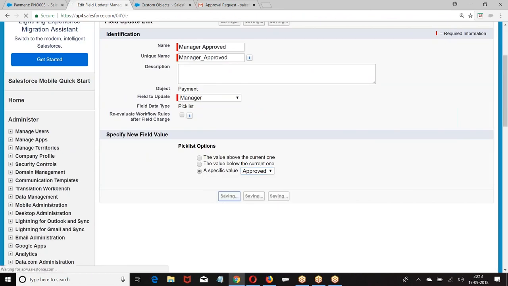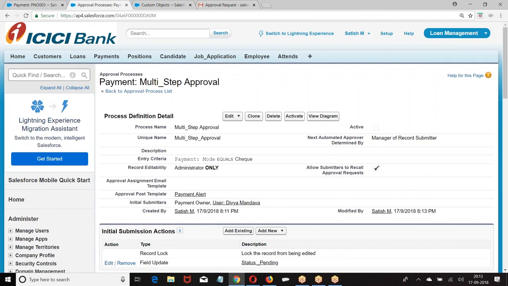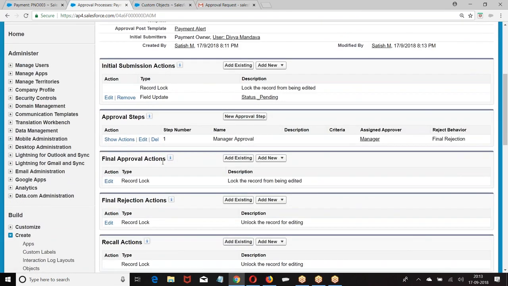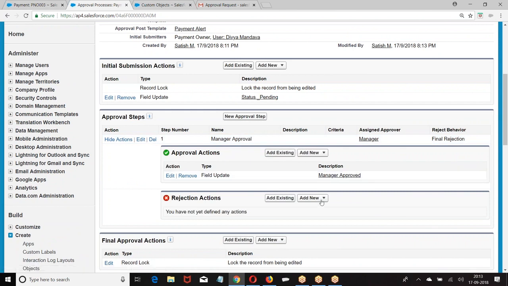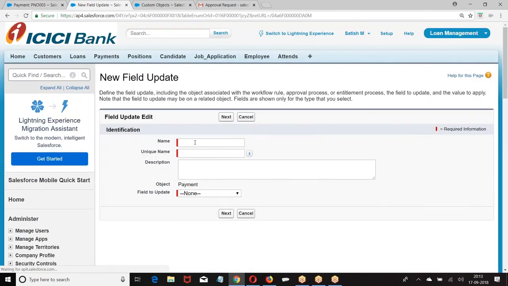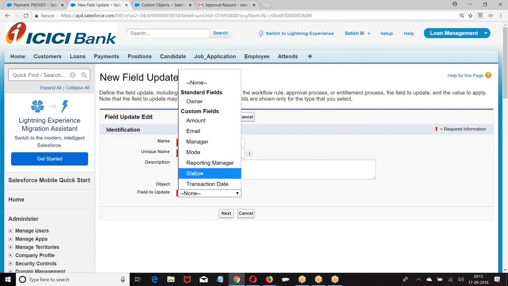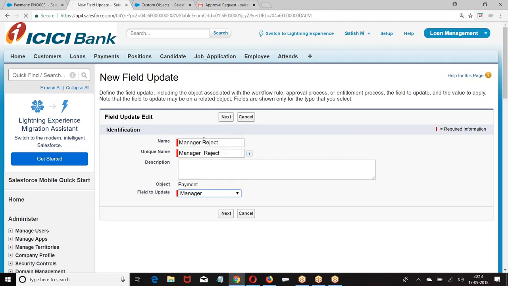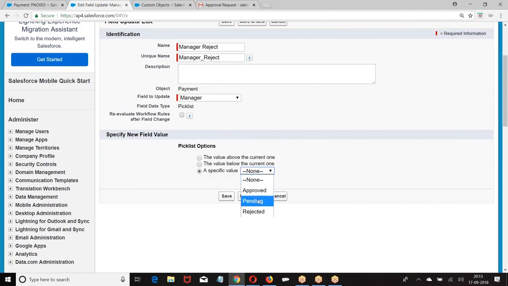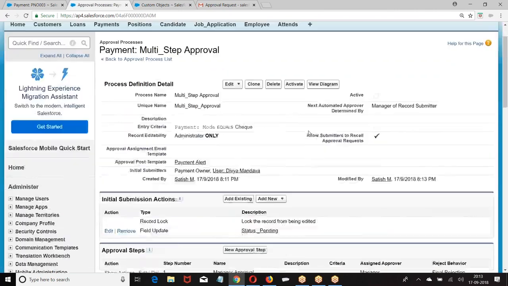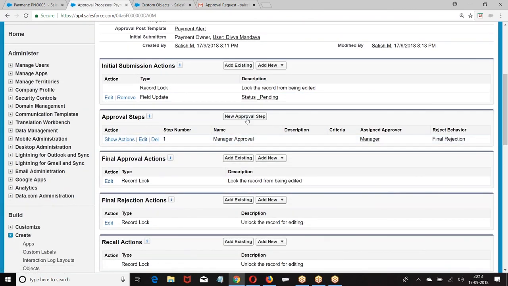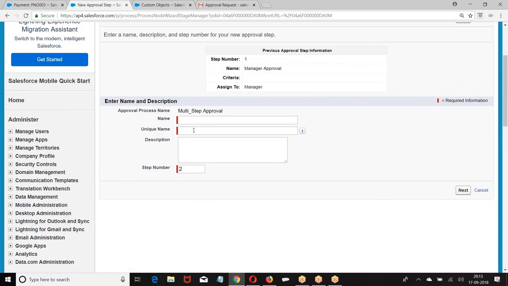Because it's not only the manager's decision, the manager has to approve and some other step is also there. Once the manager approves, it should go to the reporting manager. Okay. If Divya's manager rejects, then a new step: manager approved, then reporting manager.